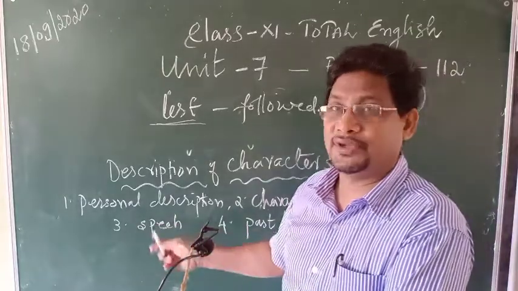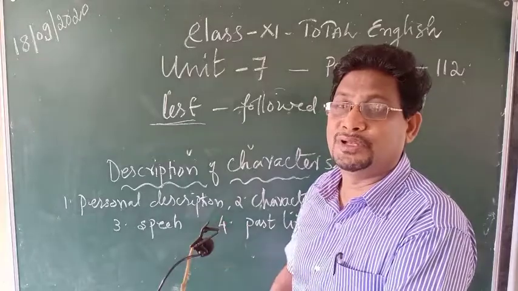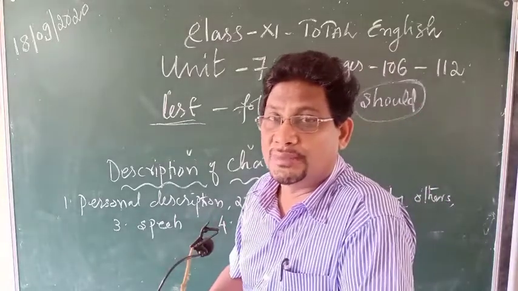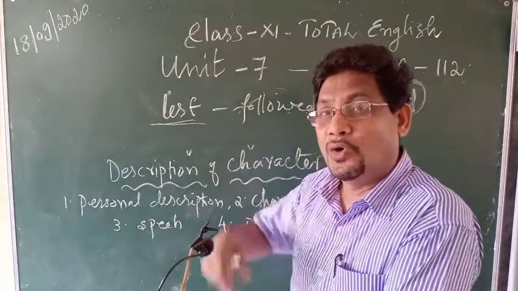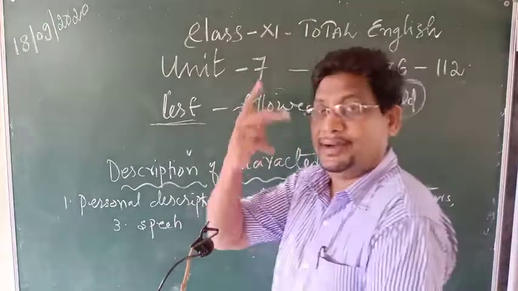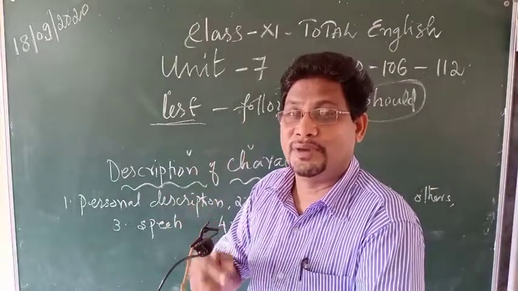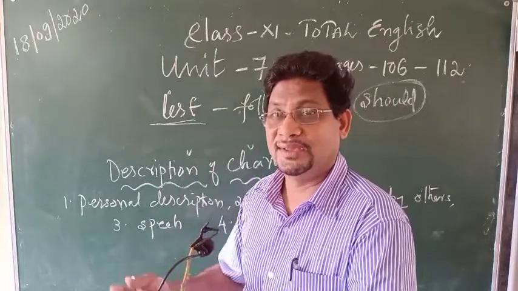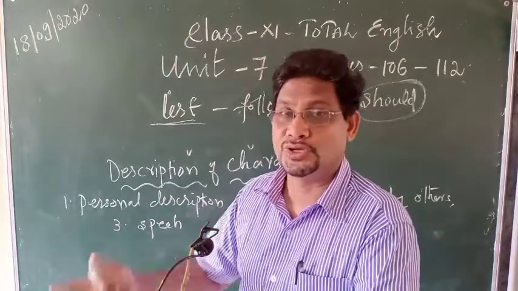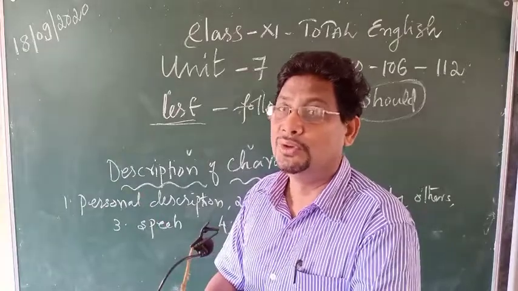At least these points you need to develop. Personal description: for example, if you are writing about Mahatma Gandhiji or about me, how I appear before you, what is my hairstyle, what is my expression, what is my body size and shape, how I walk, how I talk, how I behave. All these things you have to note.